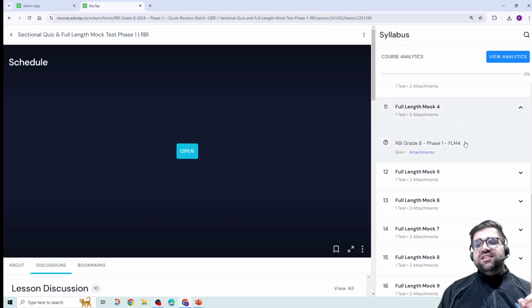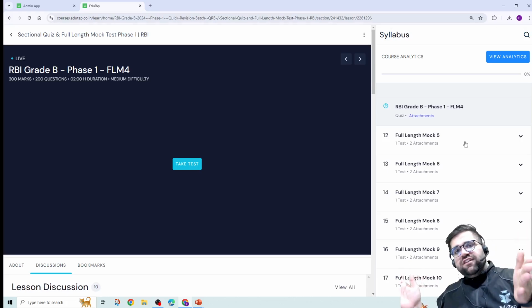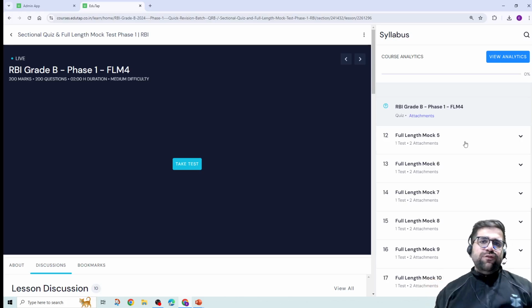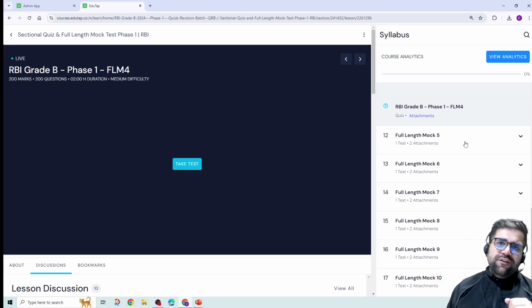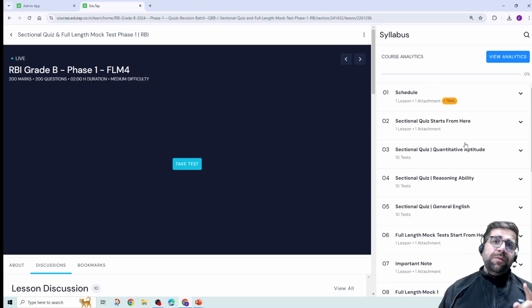Moreover, we are also providing you full-length mock tests. A full-length mock test will include all the different sections: first, general awareness, reasoning, English, and then your quants. The same order is followed which is followed in your phase 1 of RBI Grade B. So you have to practice a lot for phase 1, and do remember, my friends, phase 1 is the real competition now, because of the smaller number of vacancies.